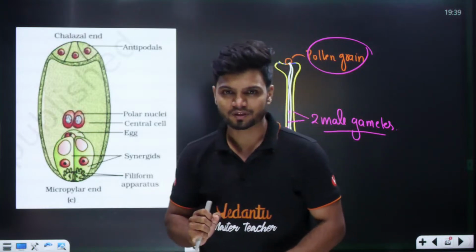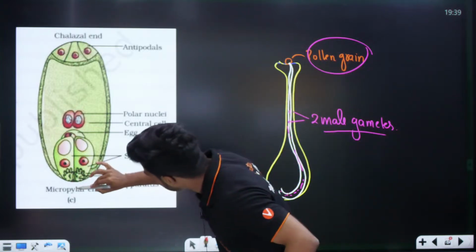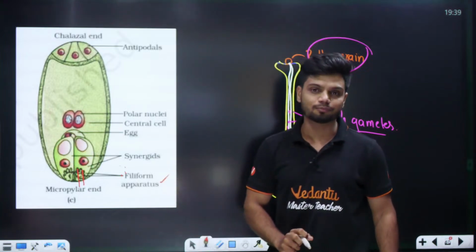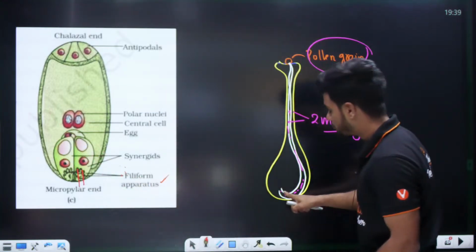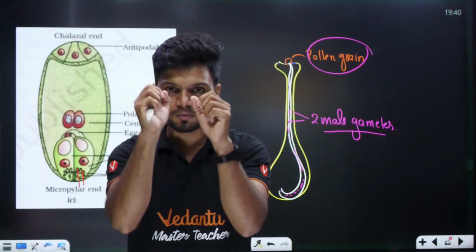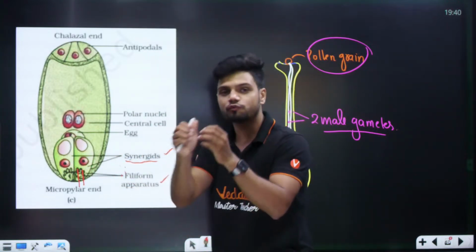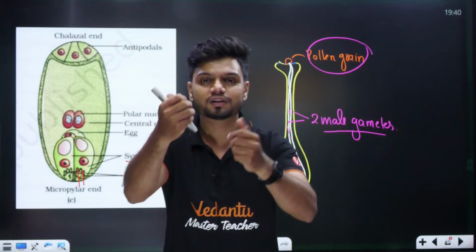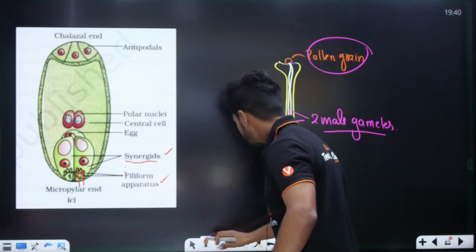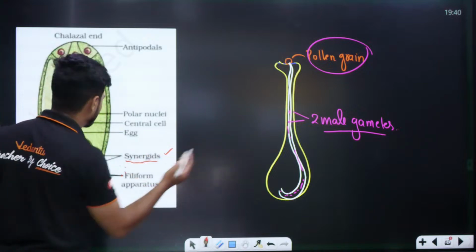Now the pollen tube will finally enter inside with the help of the filiform apparatus. Once the pollen tube enters inside the synergid, it will burst open and release the 2 male gametes. Understand now. Now we have 2 male gametes. Yes or no? We have two male gametes.